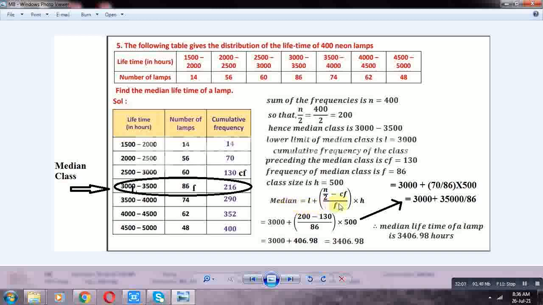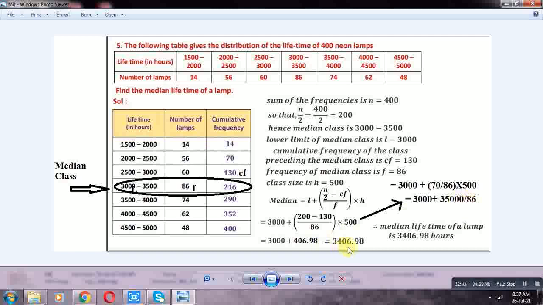70 times 500 is 35,000. So 3000 plus 35,000 by 86. The value of 35,000 by 86 is 406.98. So 3000 plus 406.98 is equal to 3406.98. This is the median of the given data. So median lifetime of a lamp is 3406.98 hours. Okay, next problem, last problem.